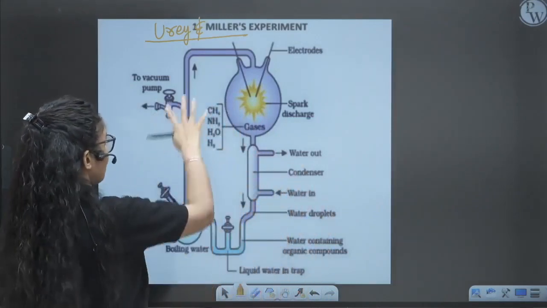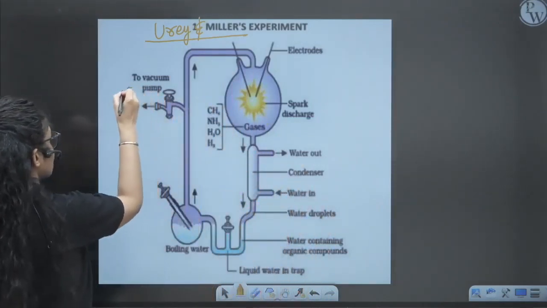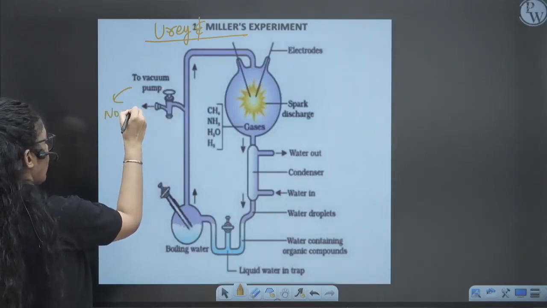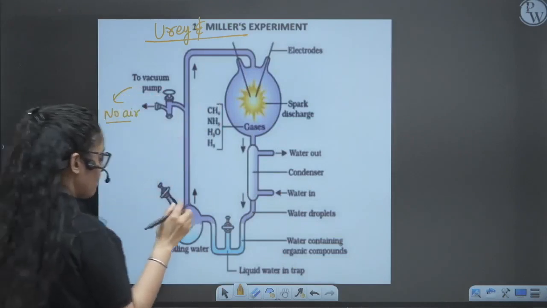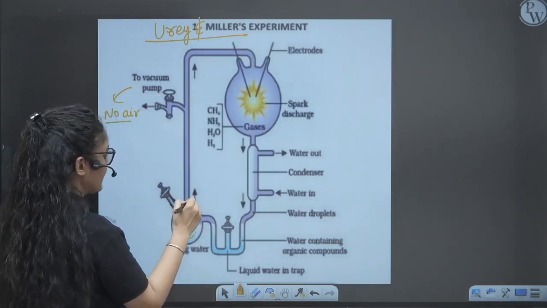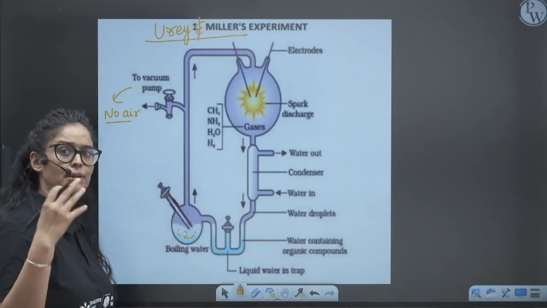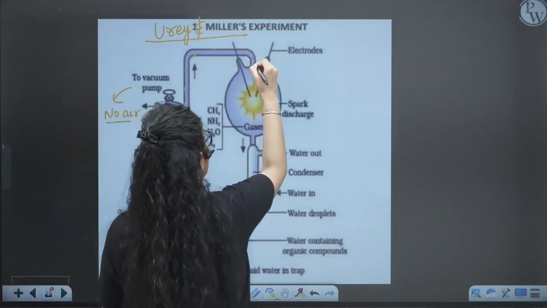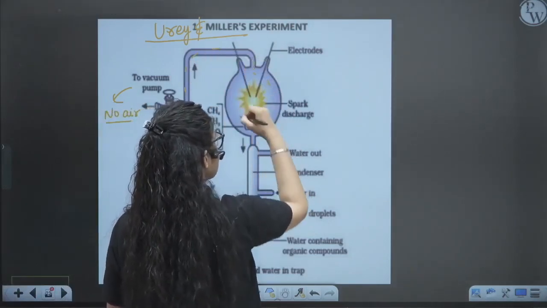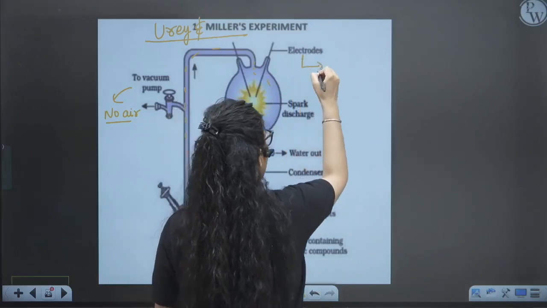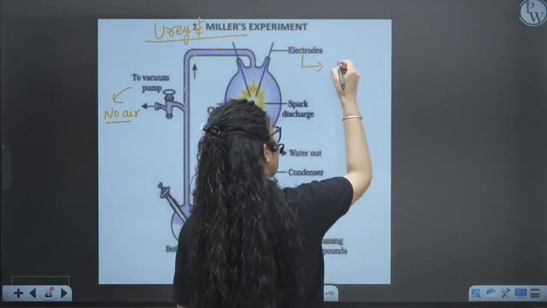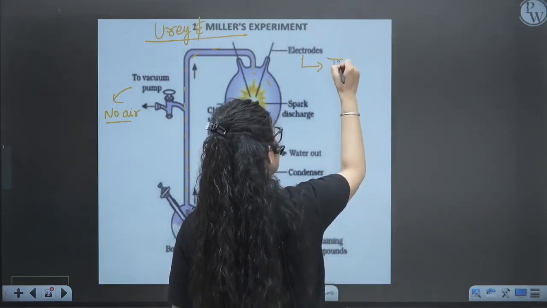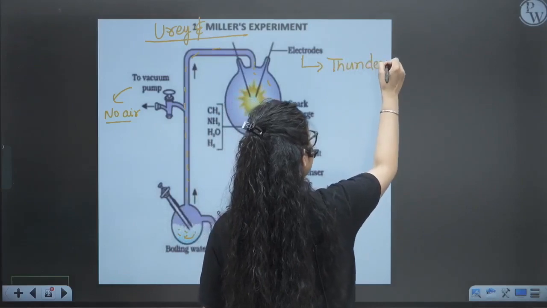They made everything in such a way that they added a vacuum pump to the system so that there will be no air. All the air will be pumped out by this vacuum pump. Boiling water is equivalent to steam, because the earlier environment had very high temperature, so water used to be present in the steam form. So water in the steam form is coming into this spark chamber. This electrode simulates electric discharge, because thundering used to happen earlier, right? So it is equivalent to that thundering.